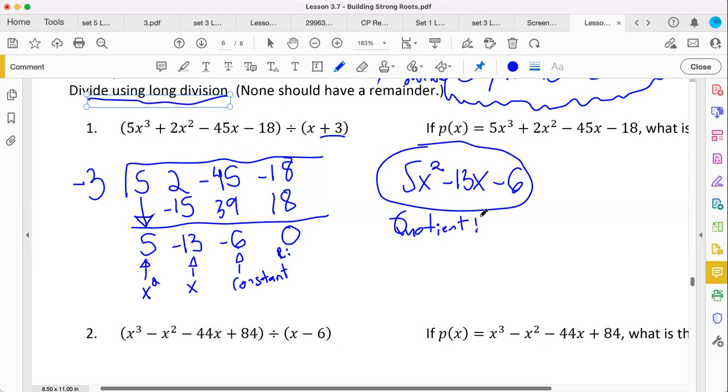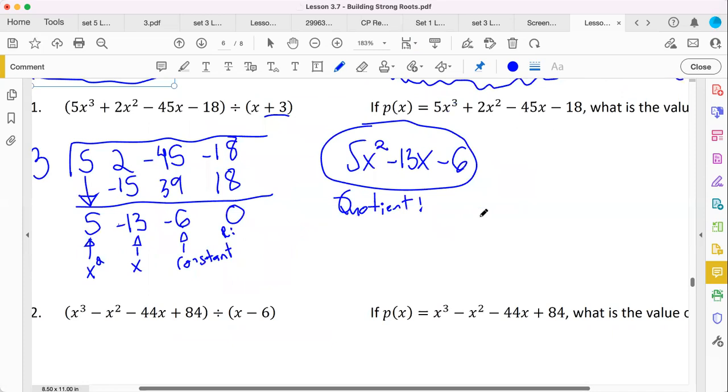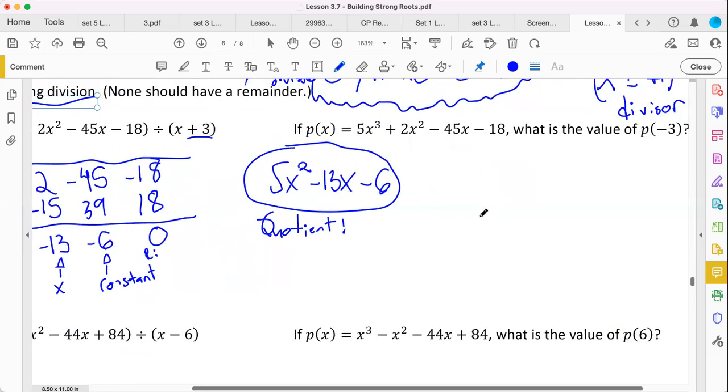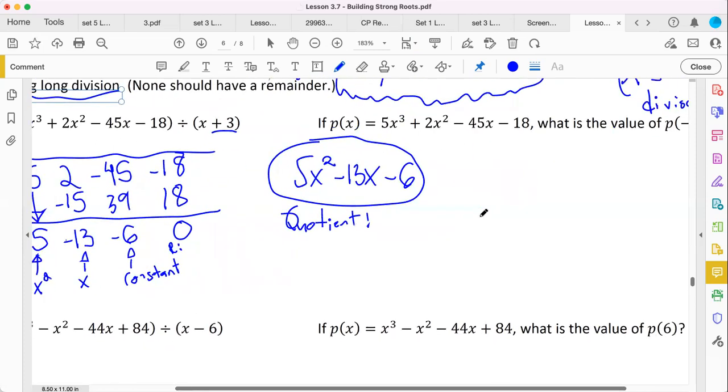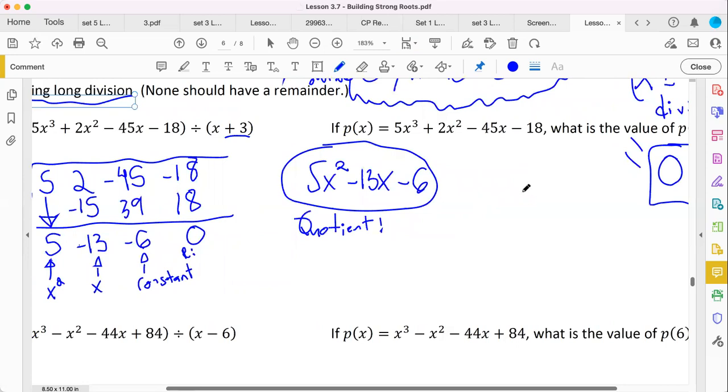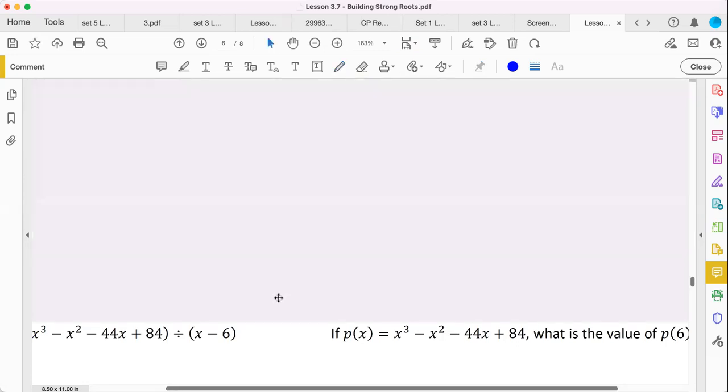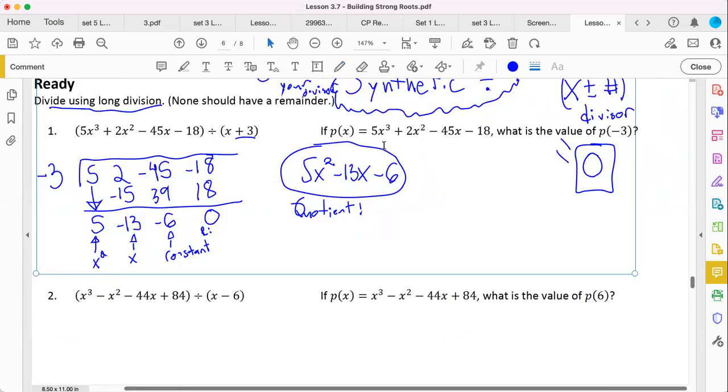And what else is being asked of you here? If p of x equals this, what's the value of p of negative 3? Interestingly enough, you just did that. It's going to be 0. So why is this helpful? You just knocked out 2 problems in one, really, if you really think on it. You did the long division, even though you used, again, what's called synthetic division.